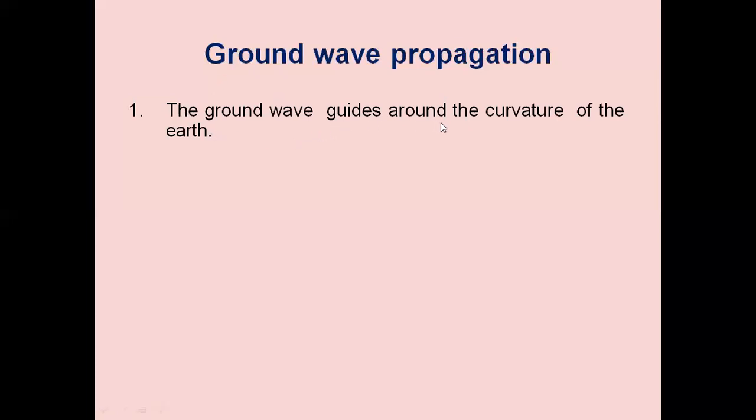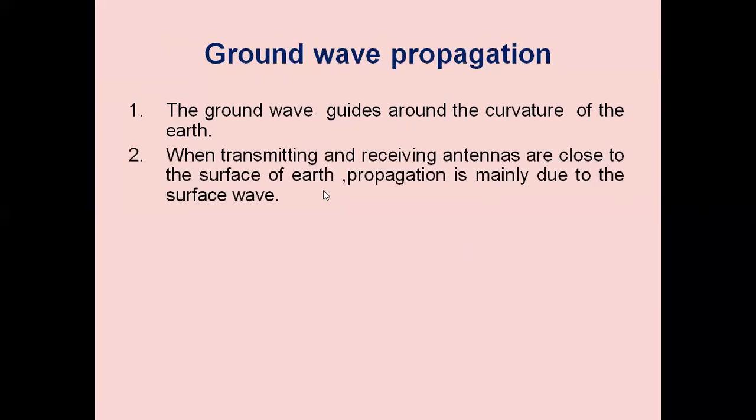The ground wave guides around the curvature of the earth. So the main propagation method is that we can make use of the curvature of the earth, and these ground waves are guiding the signal. These waves propagate by striking the earth, and they are propagated toward the distant end. When transmitting and receiving antennas are close to the surface of the earth, propagation is mainly due to the surface wave. So antennas are located very near to the ground, for example, in radio communication.